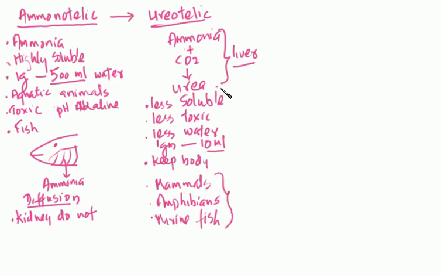So this urea is mostly secreted by the liver into the blood plasma. The blood plasma, or the blood, transports this to the kidney. So here you find a role of the kidney.